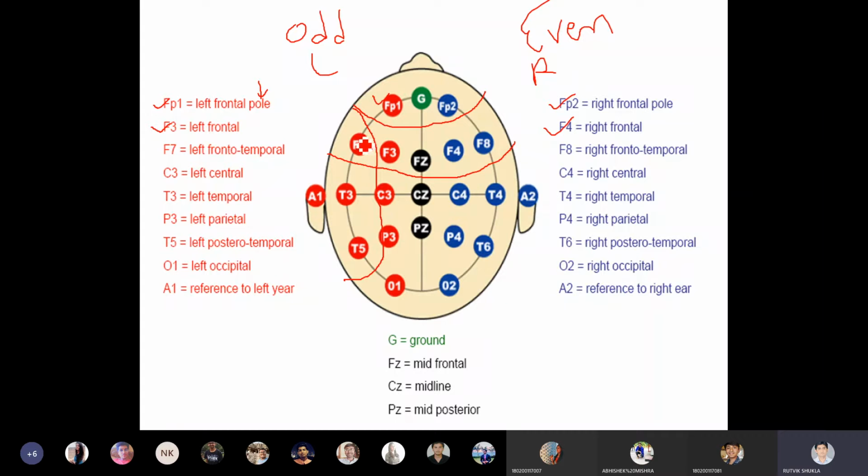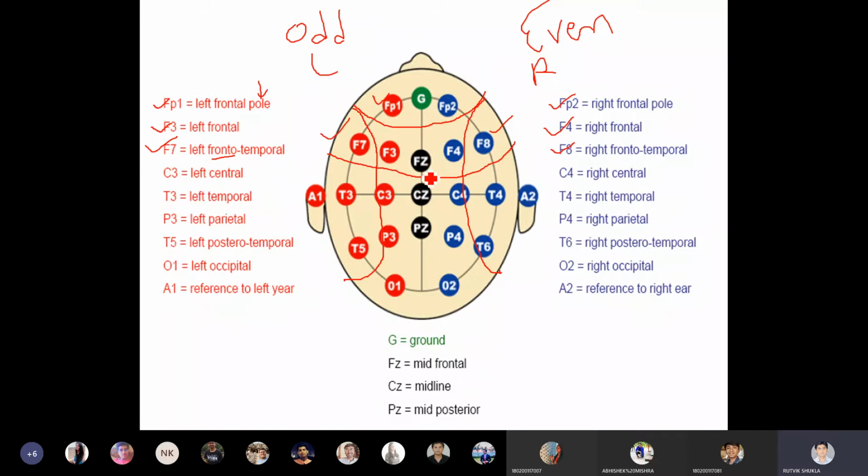F7 is partly part of the frontal, but it is located on the temporal side as well. Temporal means the side part, this part and this part, both are called temporal. So F7 is frontal as well as located on the temporal, meaning in the side part. That's why it is called left frontotemporal. F8 is right frontotemporal.